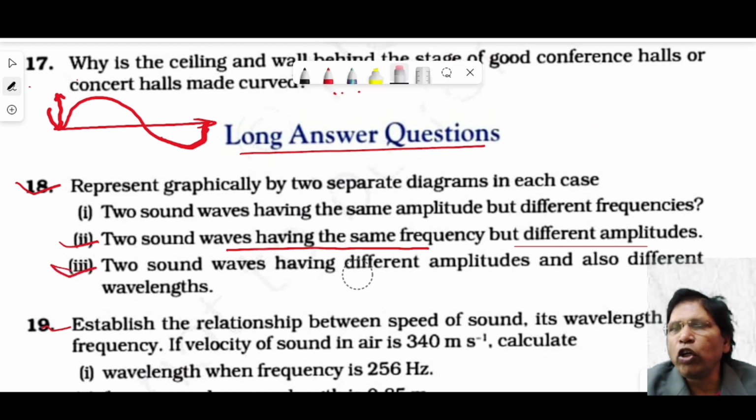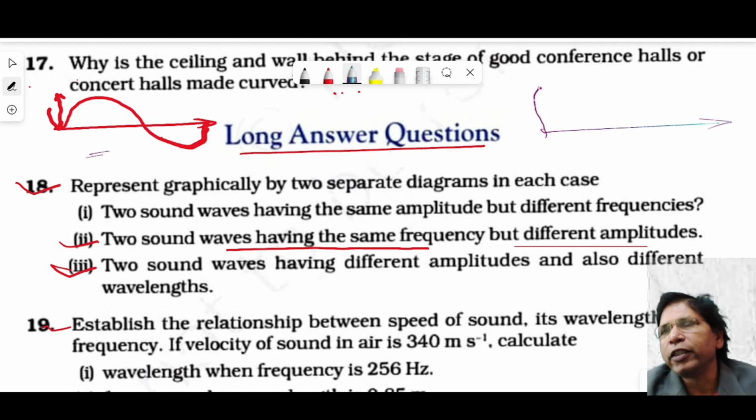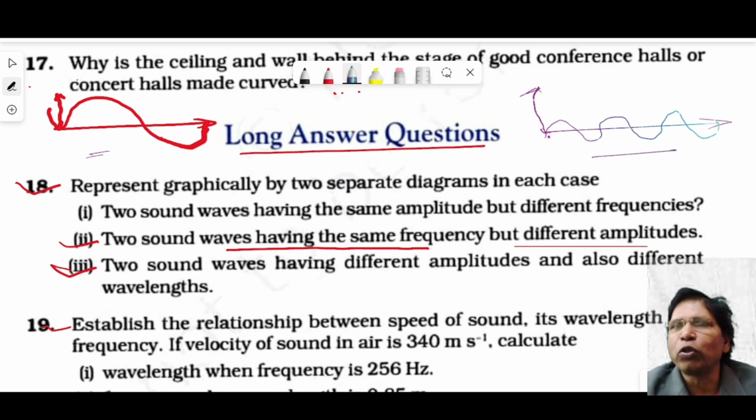And number 3: two sounds have different amplitude and also different wavelength. Wavelength here means frequency. Now look at this. This is one wave, and this is another wave. Different amplitude, different frequency. Look at this, the amplitude is different and the frequency is different. The frequency is different and the amplitude is also different.